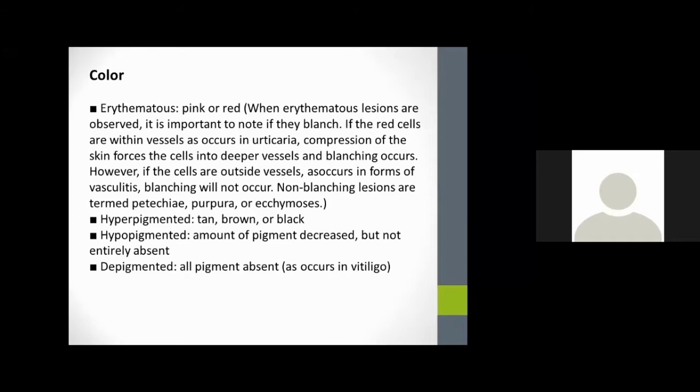So non-blanching lesions are termed petechiae, purpura, or ecchymosis. Erythematous color helps to diagnose this kind of lesion, whether hyperpigmented or depigmented. Based on the color variation, it also gives a clue to the diagnosis of the skin condition.